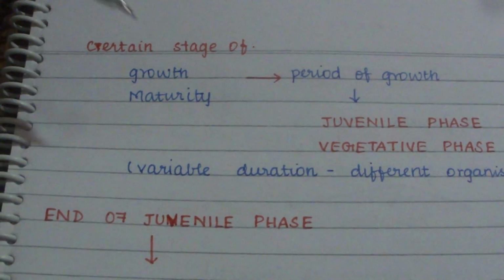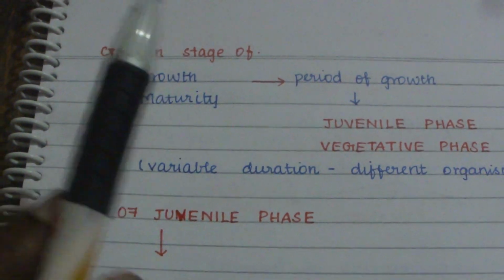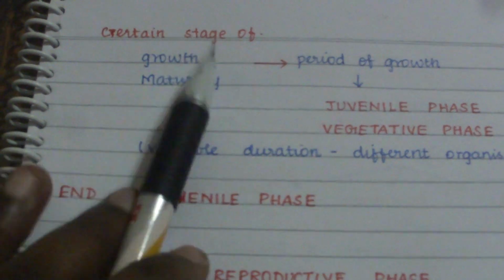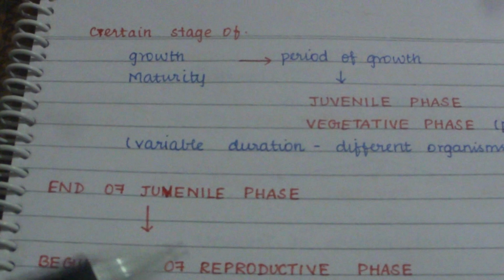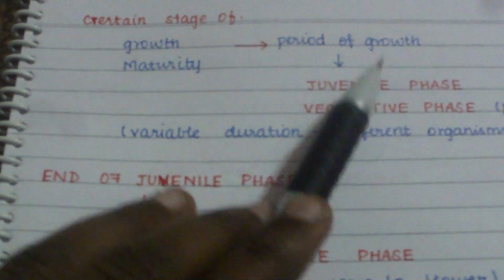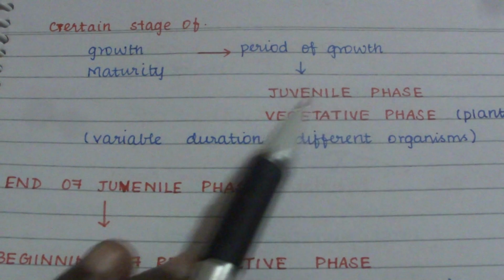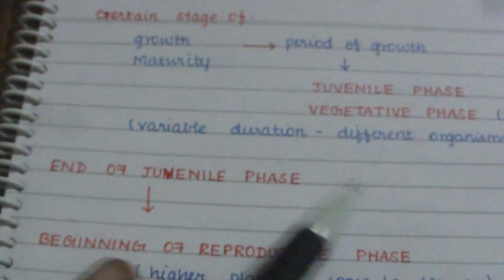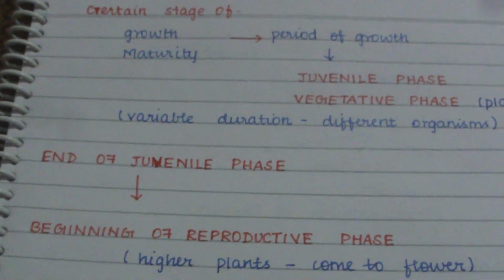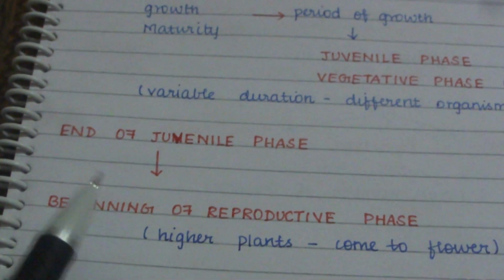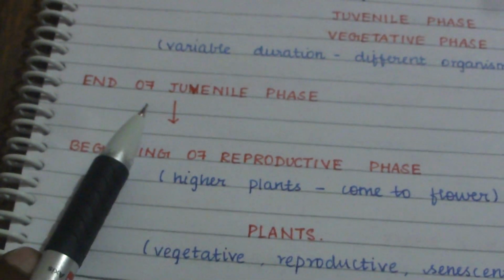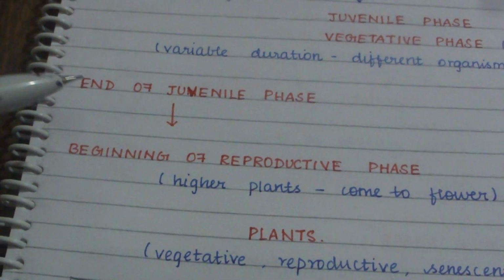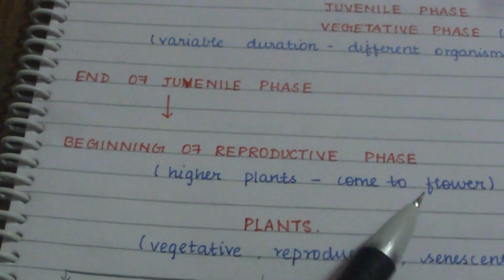Now from growth to maturity: every organism undergoes a certain period of growth, that is, they have to grow, then they have to mature. This period of growth we call the juvenile phase, or in plants the vegetative phase. This period of growth is different for different organisms. The end of the juvenile phase automatically marks the beginning of the reproductive phase. As the juvenile phase ends, the reproductive phase begins.